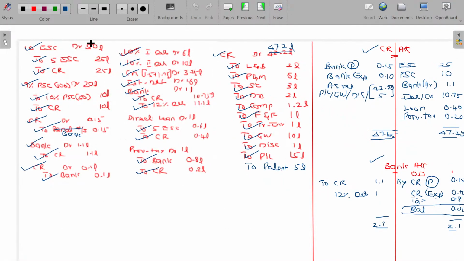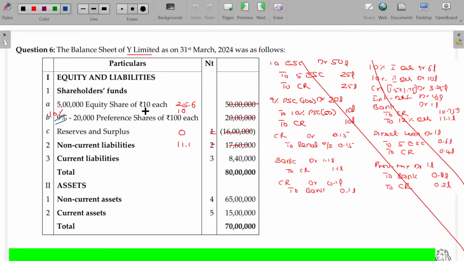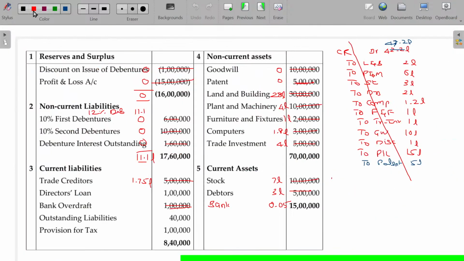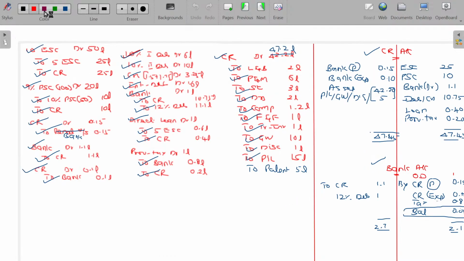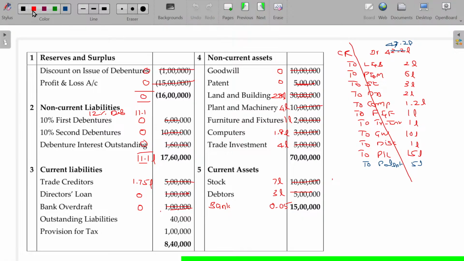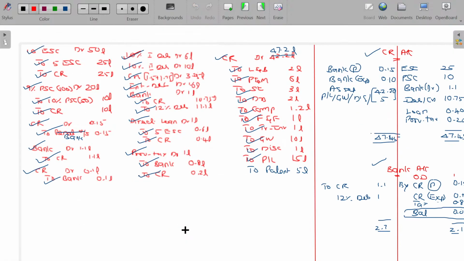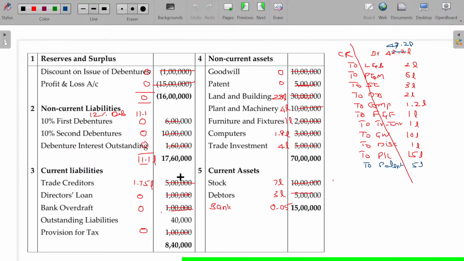The next one being director's loan fully cancelled. So director's loan becomes 0. Bank overdraft was already taken. That bank overdraft now becomes a balance of bank. And then provision for taxation fully debited means now it becomes 0. We have paid it. So all the journal entries got ticked, including patent also. Then you can tally this.